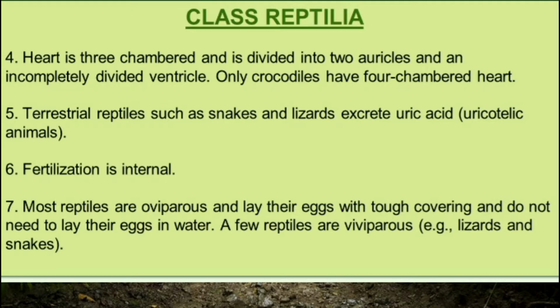Only the crocodile has a four-chambered heart in class Reptilia. Terrestrial reptiles such as snakes and lizards excrete uric acid, so they are uricotelic animals. Some terrestrial land animals, especially snakes and lizards, excrete in the form of uric acid.